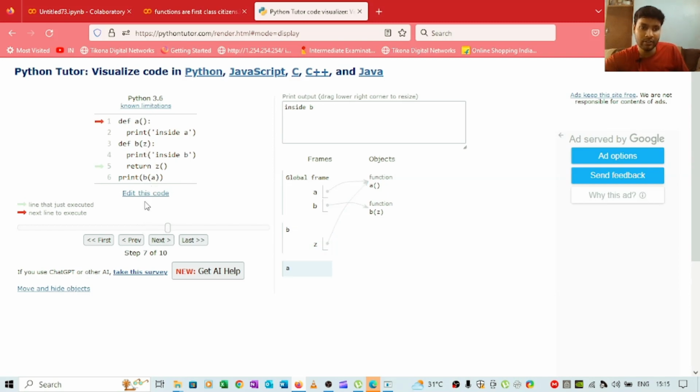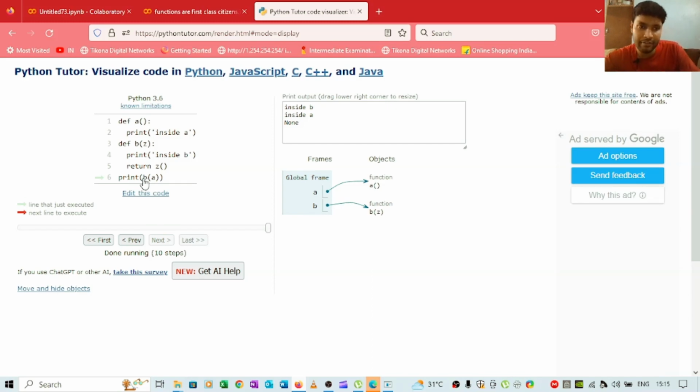So if we are going on z, we are passing, then we are going to def a, and we are simply printing inside a. And since this does not have any return value, it returns None. By default it has a return value that is None.